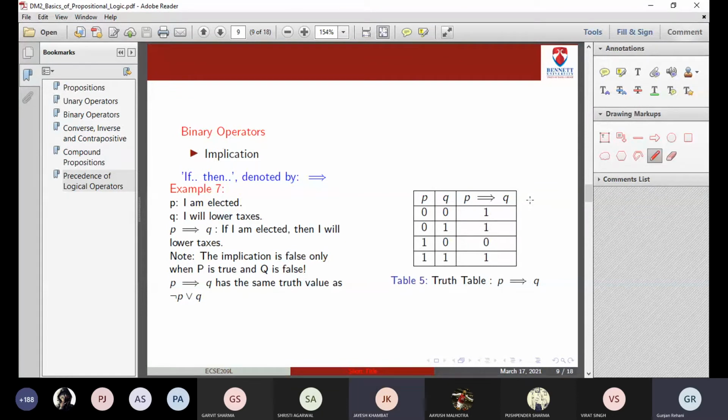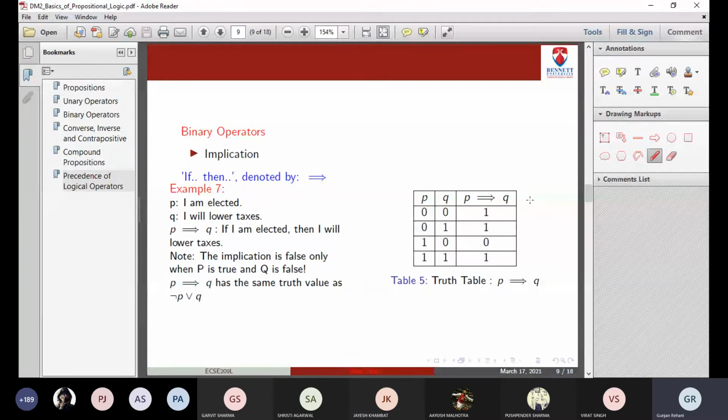When P is 0, the rule does not say anything for Q. So that is why for the first two cases, we directly write P implication Q as 1. This is similar to the don't care condition in digital circuit design. Therein, if nothing is given for a case, you write P implication Q as 1. The rule only says whenever P is 1, Q must be 1. It does not say anything whenever P is false. So you can directly write it as 1.